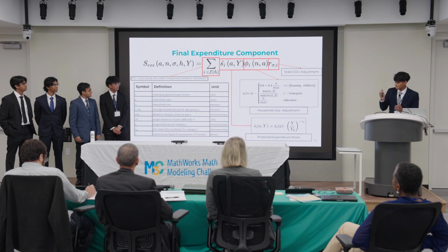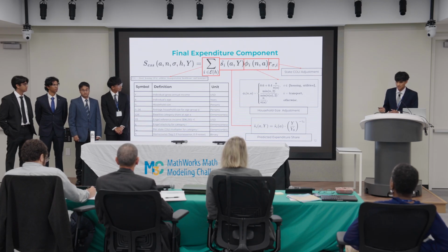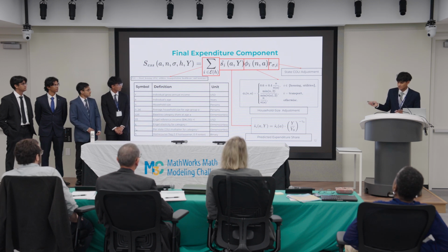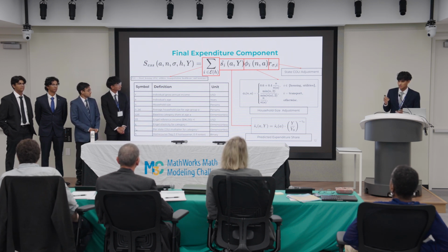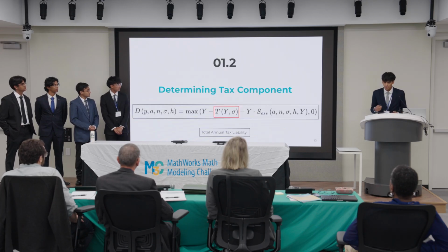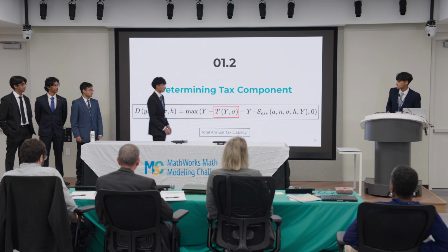Applying all these factors together multiplicatively, we get the final spending ratio for a particular spending category. Then we sum up all these spending ratios for all the spending categories which we deem as essential expenditure spending categories. And from this, we get the total spending ratio of one's gross income on essential expenditures. Now I will let Abai talk about the tax component of our model.